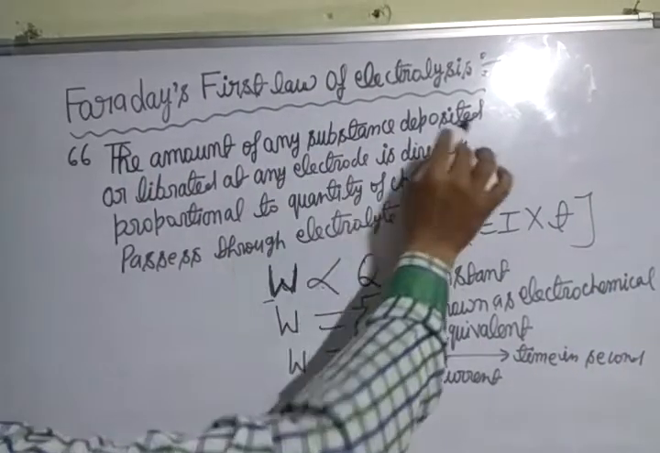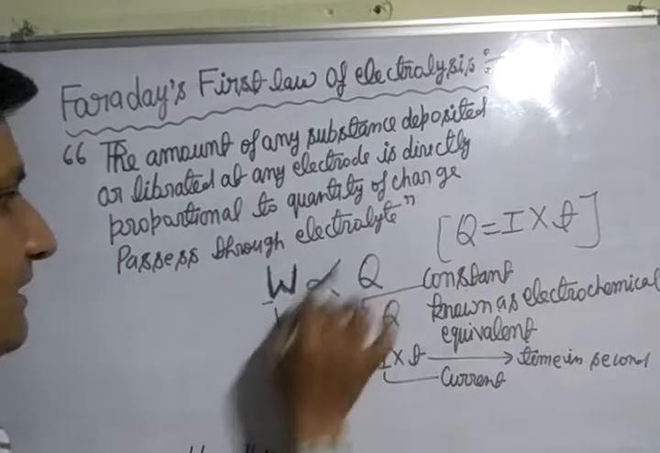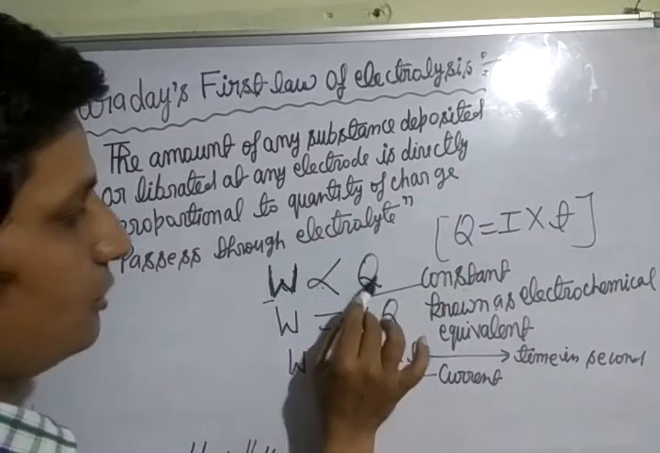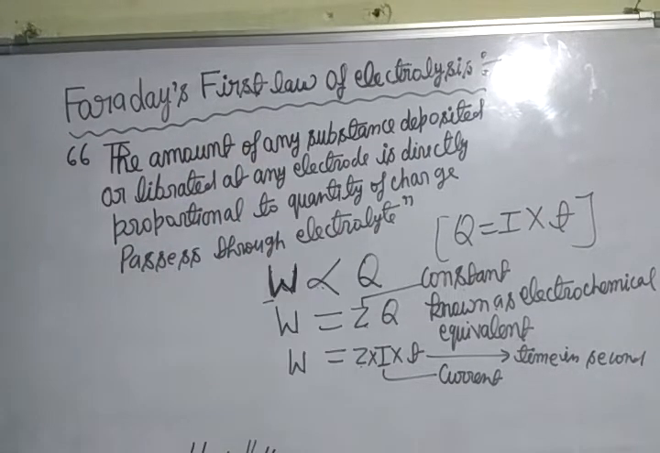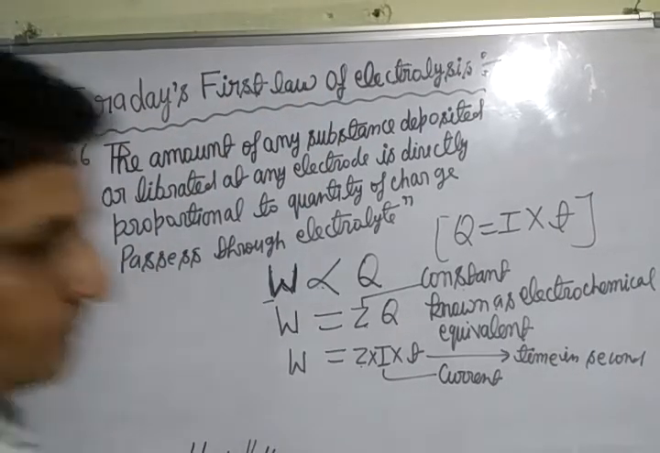Amount of any substance deposited or liberated at any electrode is directly proportional to quantity of charge passes through electrolyte. This is the first law of electrolysis.